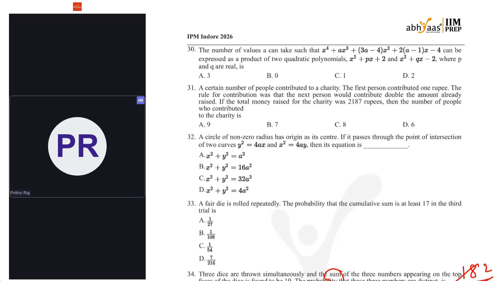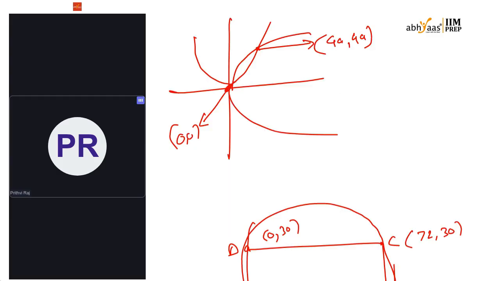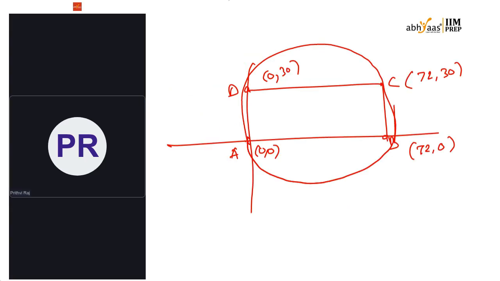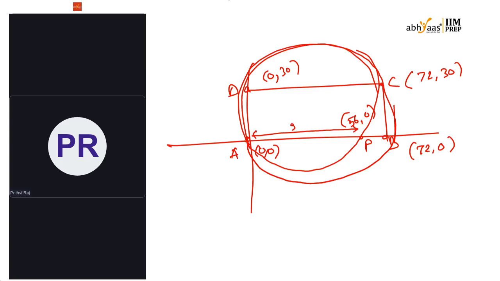What else is given? The circle cuts the side AB at P. Okay, my bad. Let's draw the circle like this then, somewhere like this. And this is 56, 0. Now we have got every point.